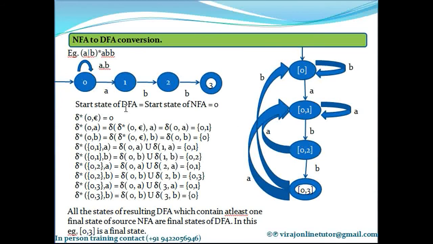Now we need to follow the following steps to convert your NFA to DFA. So you compute delta asterisk of 0 comma epsilon. What is 0? 0 is the start state of the NFA and the start state of the DFA.